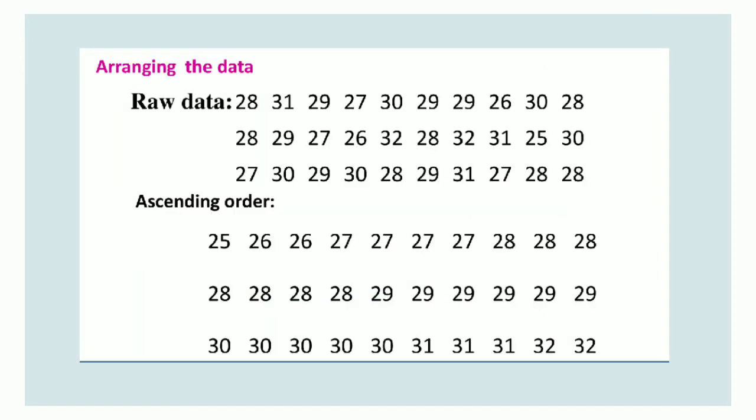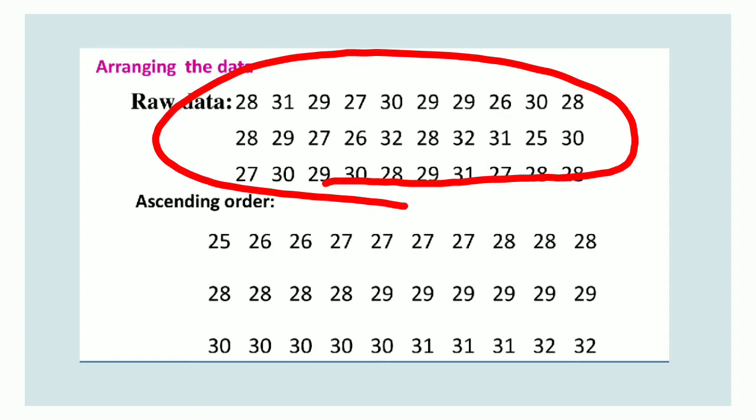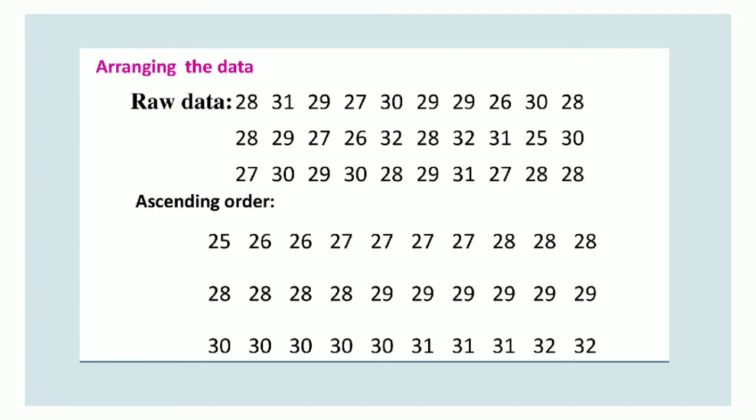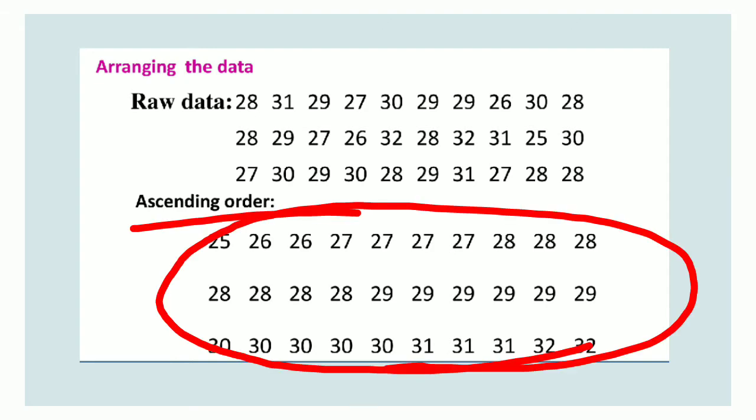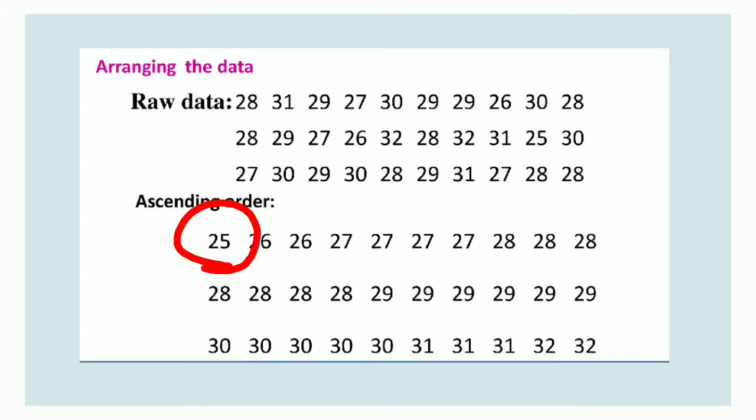One more example for raw data. See, 28, 31, 29, 27, etc. These are some raw data. It is not sorted or grouped. So we have to arrange this data into order. So I am taking ascending order. What is ascending order? Smallest to biggest number, or smallest number to greater number. So what is the smallest number here? 25, and the greatest number is 32. So arranging in this order, this is one of the orders of the raw data.